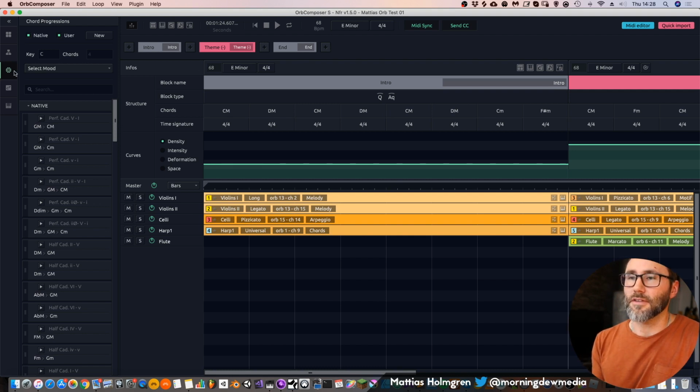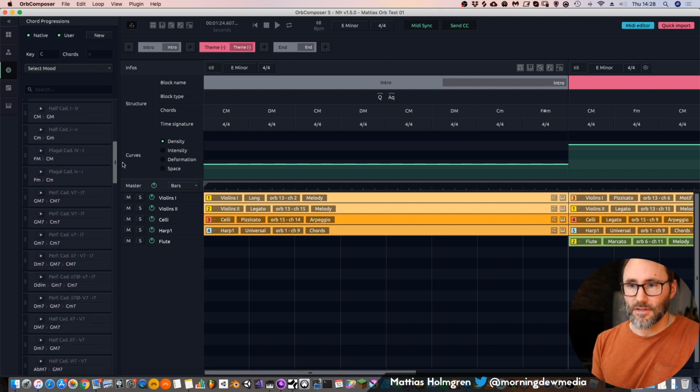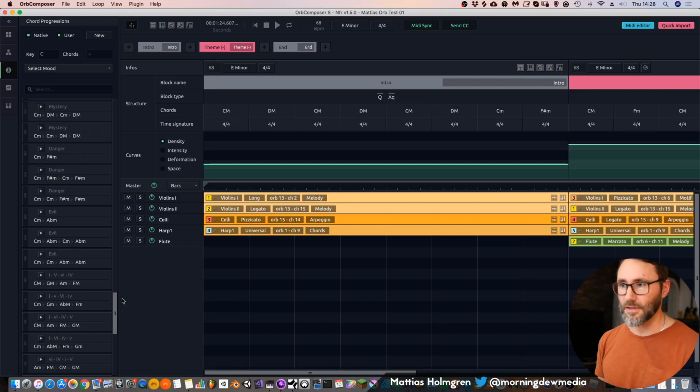But as I said, on these moods, we have all these different cadences, perfect cadences. So this can be a really helpful tool if you're a media composer or you're working maybe in the game composition field. Because you can toss up ideas very quickly if you have a bad day and have a hard time coming up with ideas. Just use this AI tool to come up with some melodic inspiration. So in general, I think this can be a really helpful and great tool if you use it sparingly.